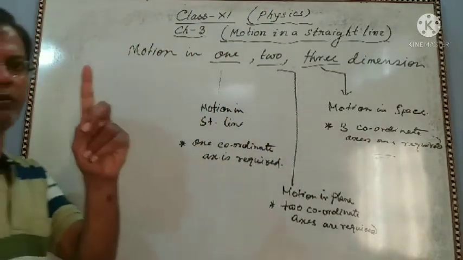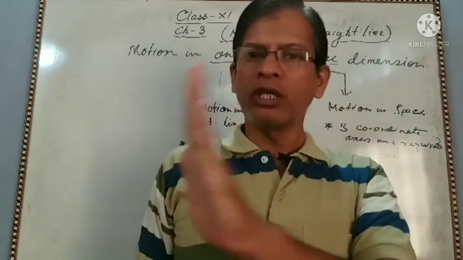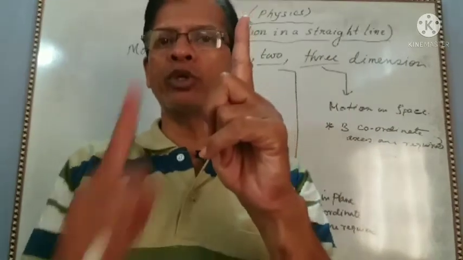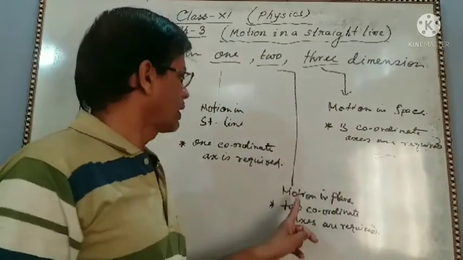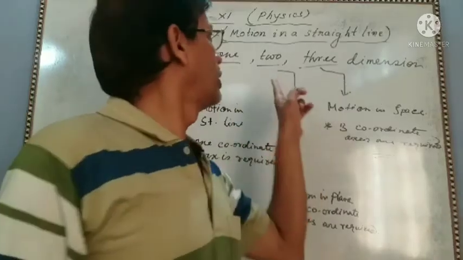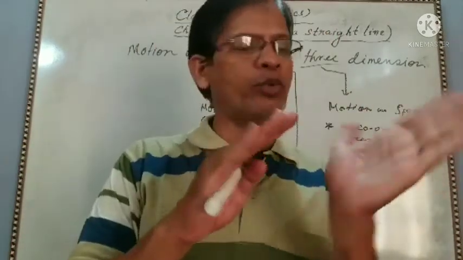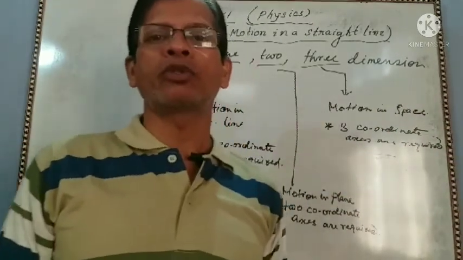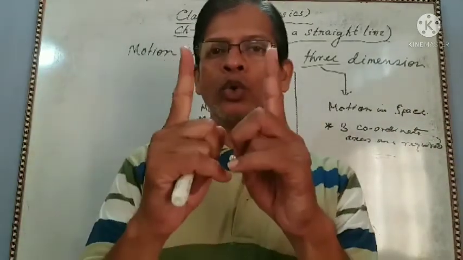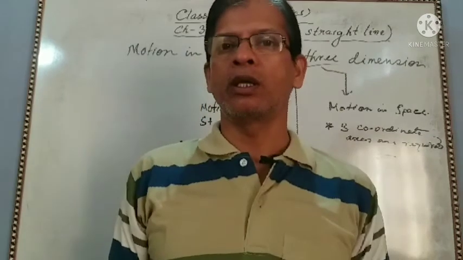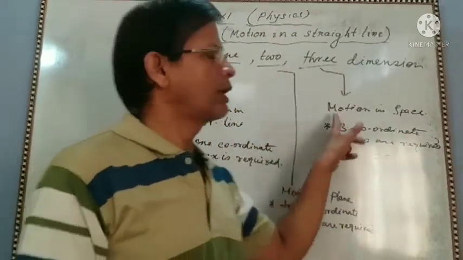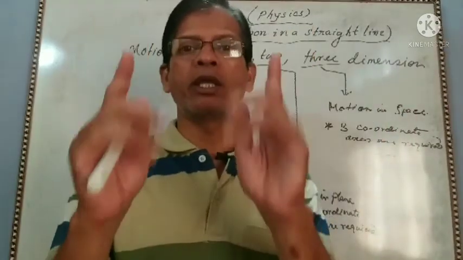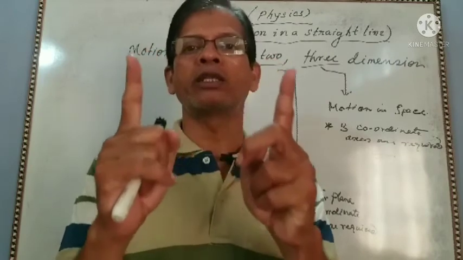So motion in a straight line is the one-dimensional motion because one axis is required. When motion is in a plane, this is the two-dimensional motion. Here two coordinate axes are required. Three-dimensional motion means motion in space. Here three coordinate axes are required.